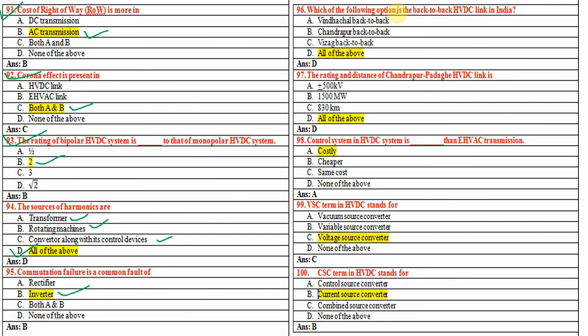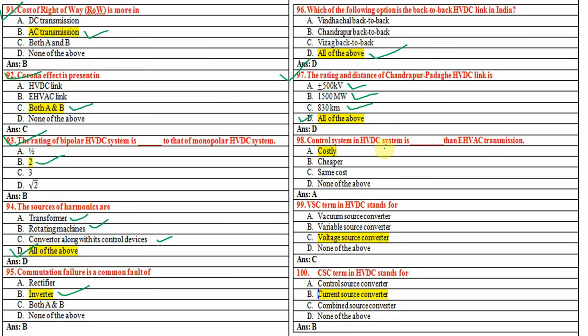Which of the following options is a back-to-back HVDC link in India? All of the above, because Vindhyachal is back to back, Chandrapur is also back to back, and Vizag is also back to back. Now the 97th question: the rating and distance of the Chandrapur to Padghe substation is 500 kV, power transmission is 1500 megawatt, and distance is 830 kilometers. So the answer is all of the above.